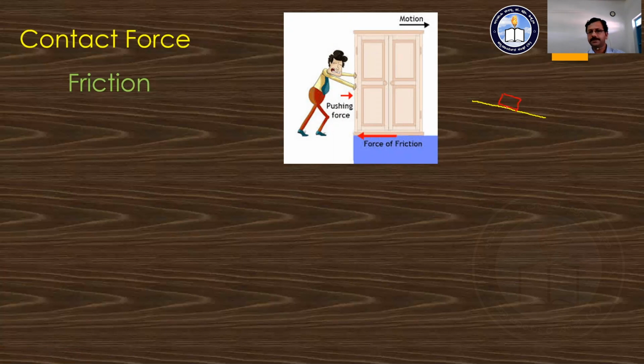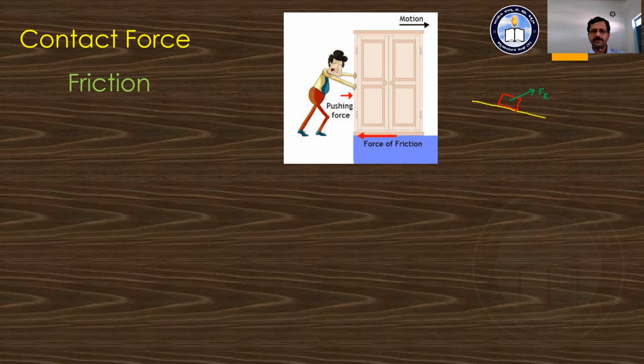There is some contact present, and hence some contact force is going to act there. Let us say that contact force is going to act along the direction like this way. I am imagining that the contact force acts, though I do not know which direction it acts. Let us imagine this is the direction along which that contact force is acting.